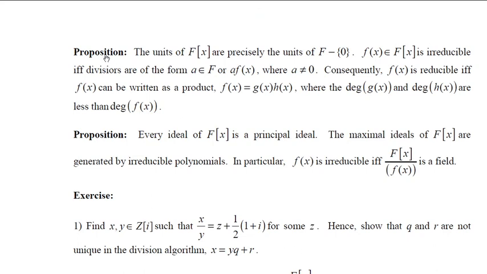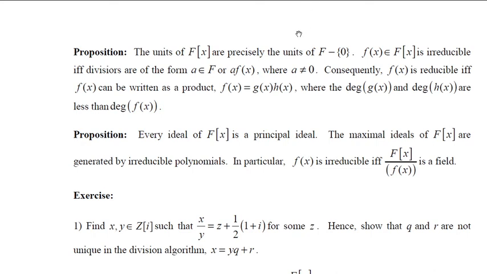Now, after this, we had given the proposition. The units of F[x] are precisely the units of F, excluding 0. Any polynomial f(x) is irreducible if and only if its divisors are of the form a or a times f(x), where a is not equal to 0.